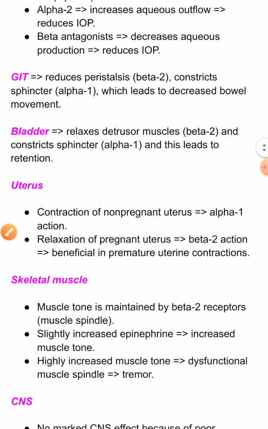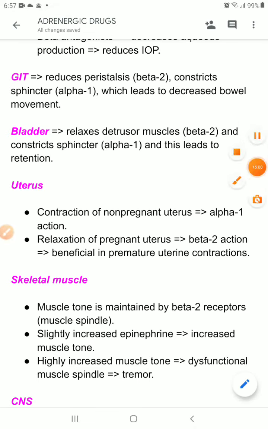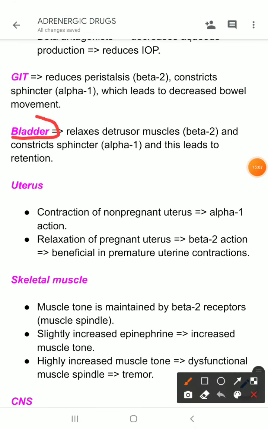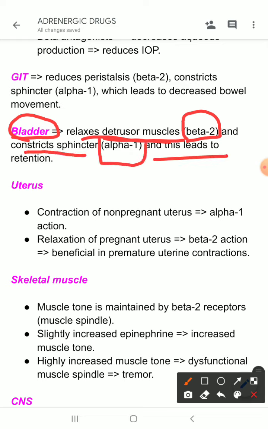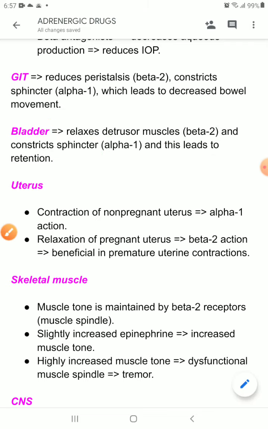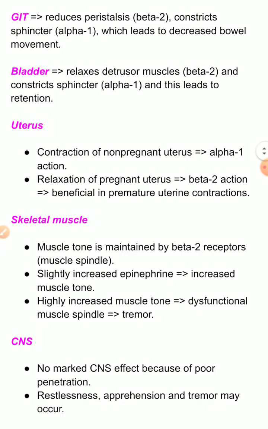Then come to bladder action. There is relaxation of the detrusor muscles of the bladder through beta 2 mediated action, and there is constriction of the sphincter through alpha 1 mediated action, which ultimately leads to urinary retention. So these drugs, that means the sympathomimetic drugs, or epinephrine, cause urinary retention.